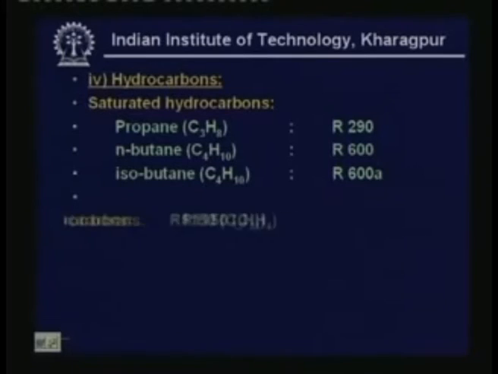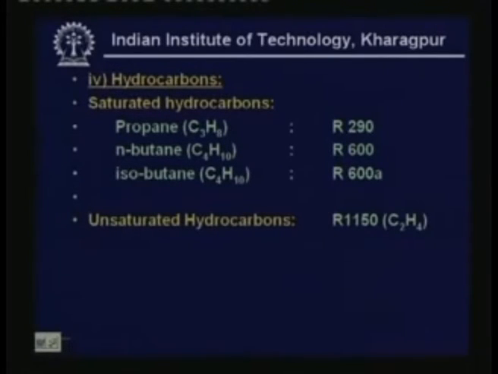You can also have unsaturated hydrocarbons, for example R1150. Here it is 4 digits, unlike the other refrigerants. 4 digits indicates that it is an unsaturated hydrocarbon. So, the first digit 1 means that it is an unsaturated hydrocarbon, and for the other digits you can again apply the rule and get the chemical composition. For example, the second digit 1 means that the number of carbon atoms is 2. The third digit 5 means that the number of hydrogen atoms is 4. The fourth digit 0 means that the number of fluorine atoms is 0. Similarly, R1270. This is C3H6, that is, it is propylene.